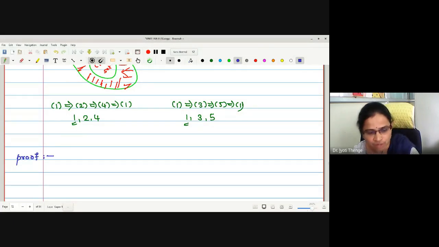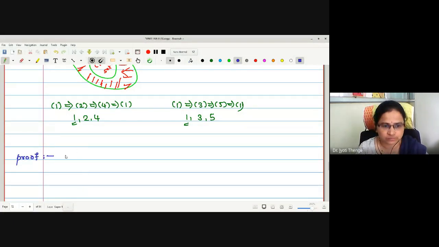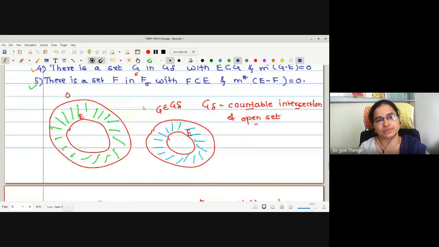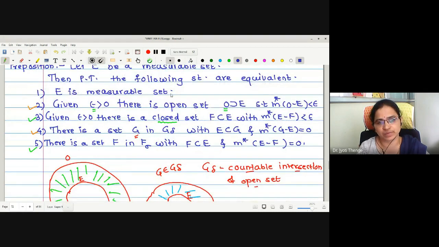Okay, therefore now the first aim, the first claim, is to prove 1 implies 2. Look at 1 and 2 again. 1 is E is measurable. 2 is we wanted to prove for a given epsilon greater than 0 there exists an open set O containing E with this statement. Now in order to prove the existence of this, do you remember some statement we have proved earlier also?